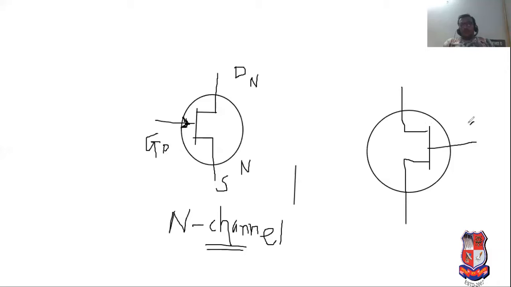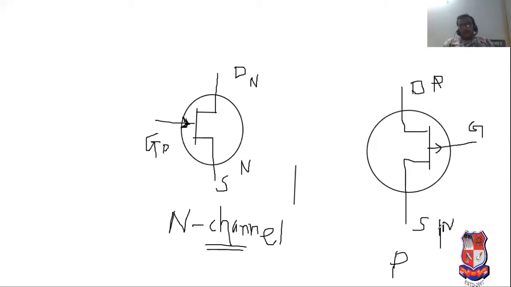Here it is known as gate, here it is known as drain, and here it is known as source. But for P channel JFET, the symbol can be considered with the arrow outside. See here, sorry. Here P, here P terminal.